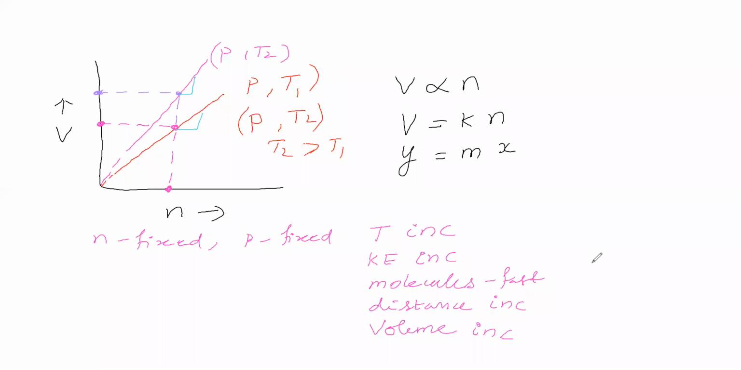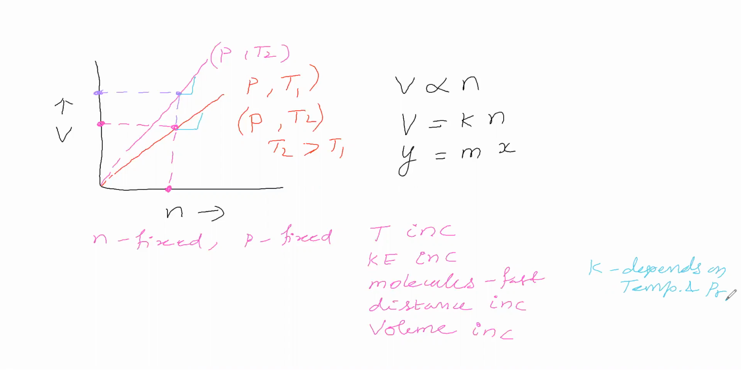The magnitude of K depends on temperature. In the same way, pressure. By changing the temperature, we are getting different curves. In the same way, if you change the pressure, the curve will be different, so the slope magnitude will be different. Therefore, we can conclude that this K depends on temperature and pressure.